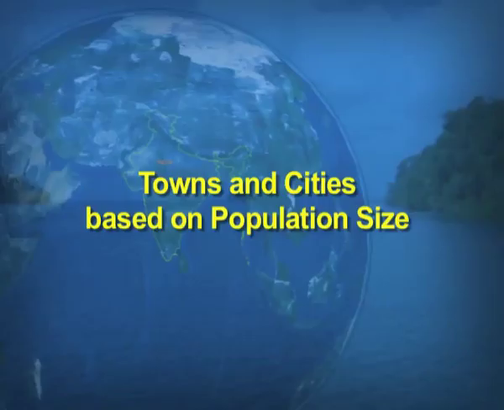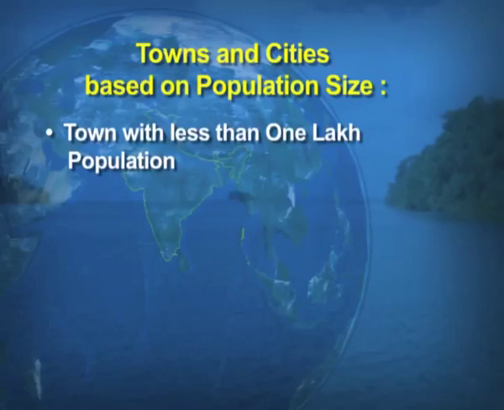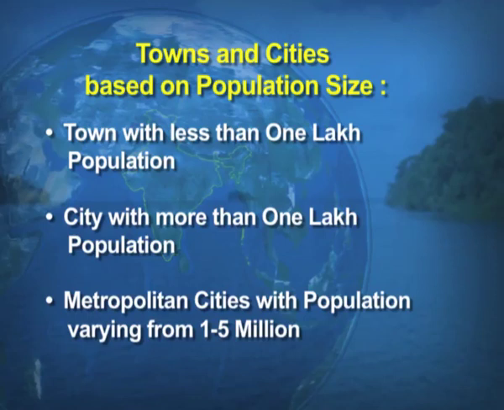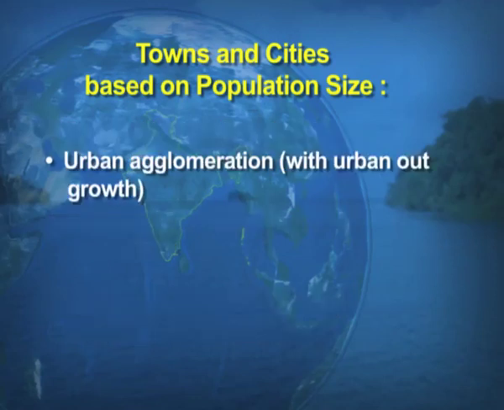Towns and cities based on population size. Towns with less than 1 lakh population, cities with more than 1 lakh population, and the metropolitan city, as we have already discussed, where the population varies between 1 to 5 million, and the urban agglomeration. So, that means agglomeration where we have the urban outgrowth of the city.